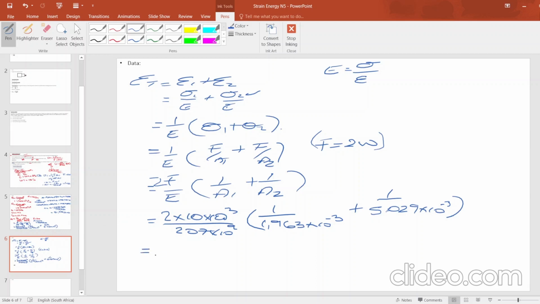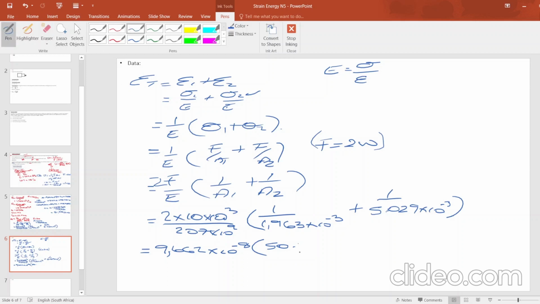All right, then we will land ourselves with 9,662 times 10 to the power negative 8. When we divide 20 kilonewtons, because 2 multiplied by 10 kilonewtons, divided by 207 times 10 to the power 9, then it will give us 9,662 times 10 to the power negative 8, open bracket. Then in the bracket, this one 1 over 1,963, it will give us 500, not 50. It will give us 500.